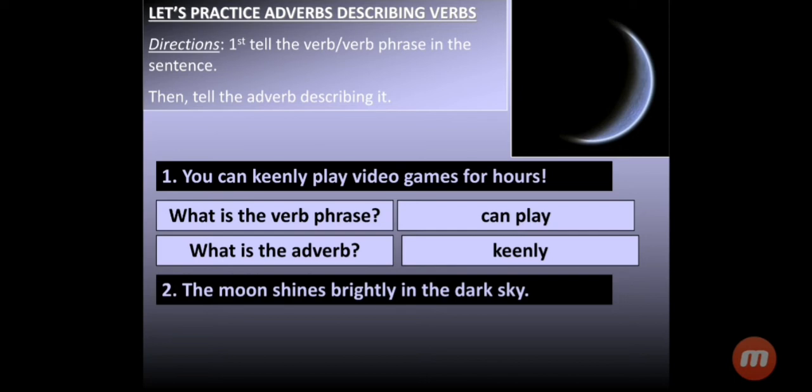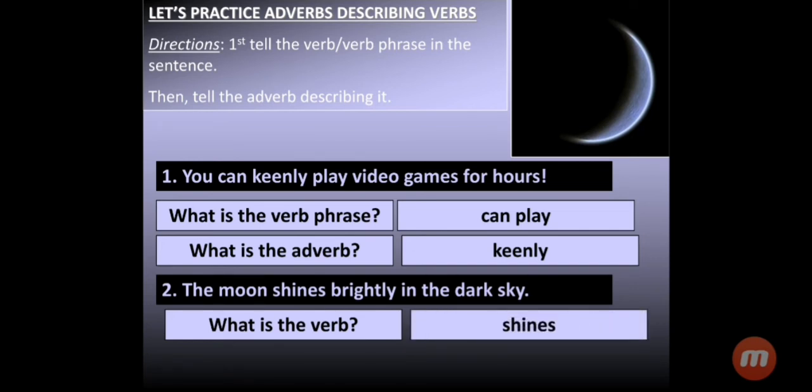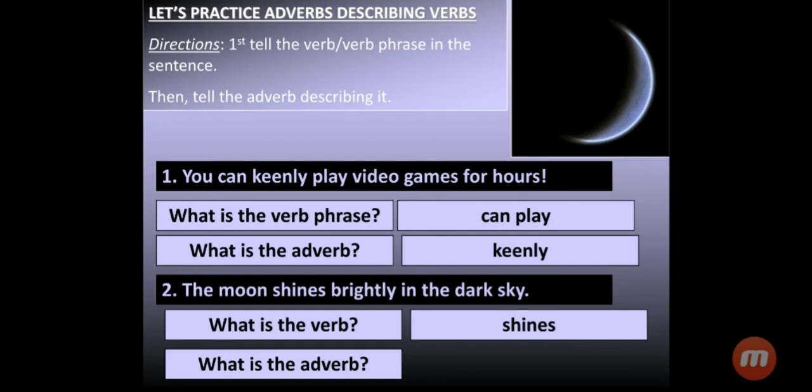In second sentence, the moon shines brightly in the dark sky. What is the verb here? Shines. And what is the adverb? Brightly.